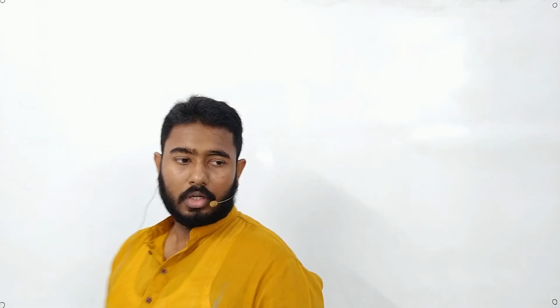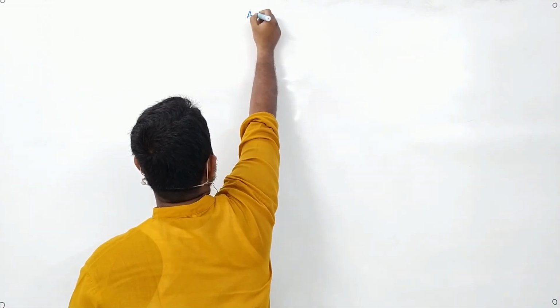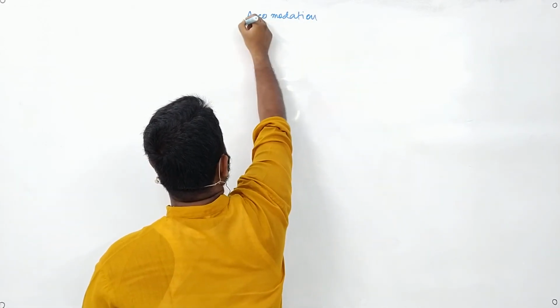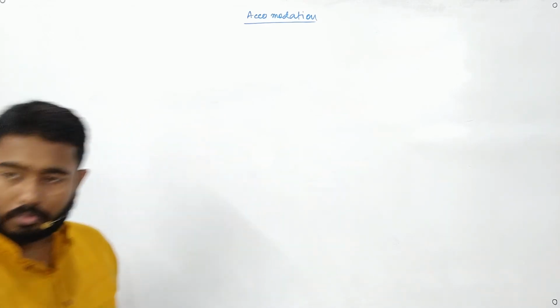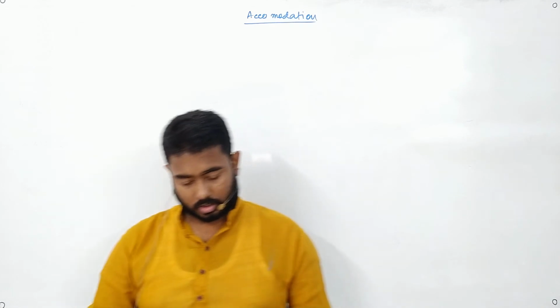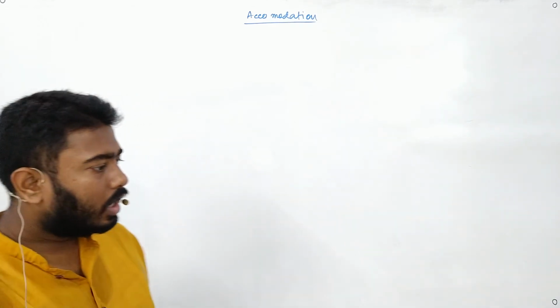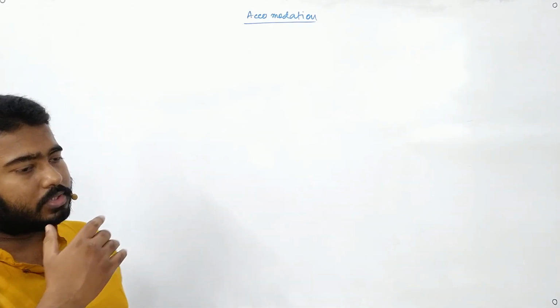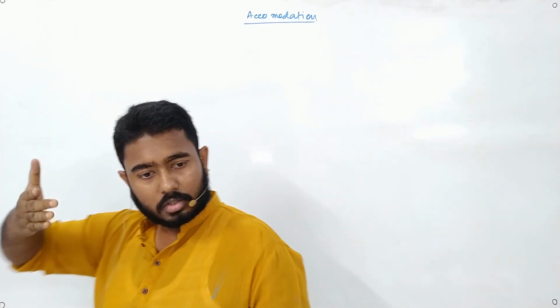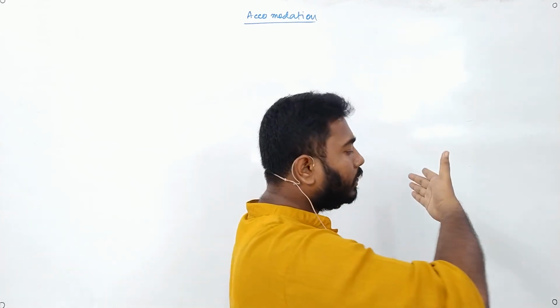So we learned about myopia, we learned about hypermetropia. Now we will learn about accommodation and power of accommodation. Okay, all of you stop writing. Accommodation. Suppose I need to see an object closer to me, so can I focus? If I need to see an object closer to me, can I focus?